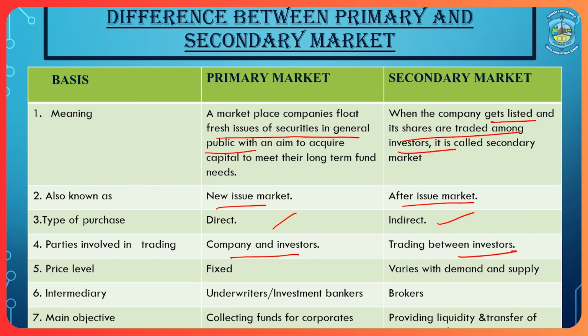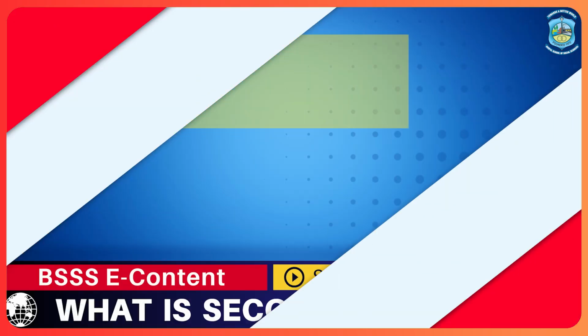Then price level is fixed in case of an IPO, and in case of secondary market, it varies with demand and supply. When we talk about intermediary, there are underwriters and investment bankers in case of primary market, and there are brokers in case of secondary market. Then main objective is collecting of funds in case of primary market, and in case of secondary market, it is providing liquidity. Now we come to stock exchange.